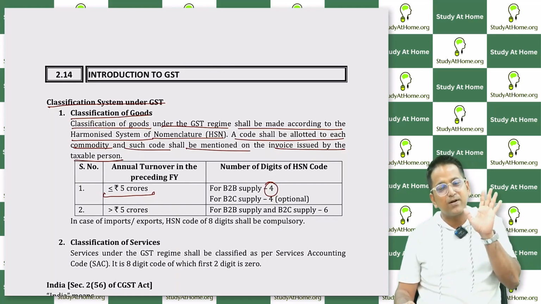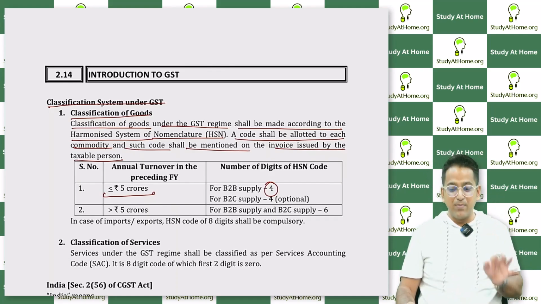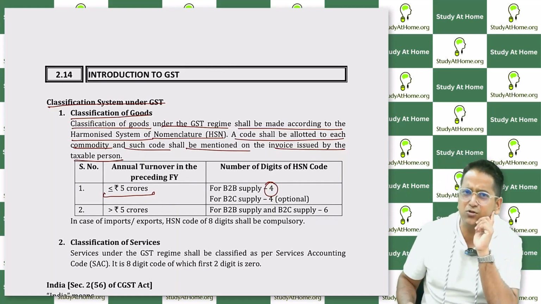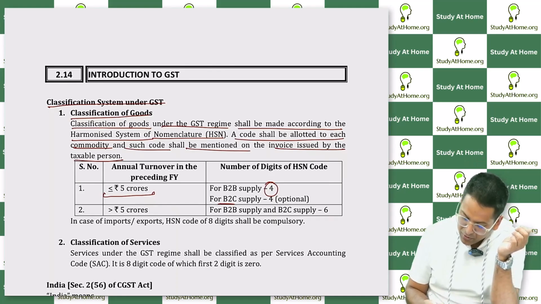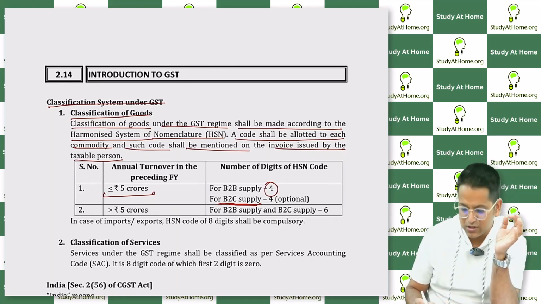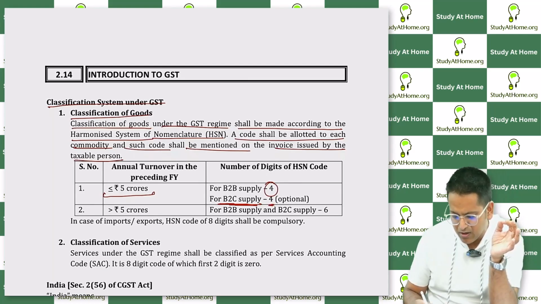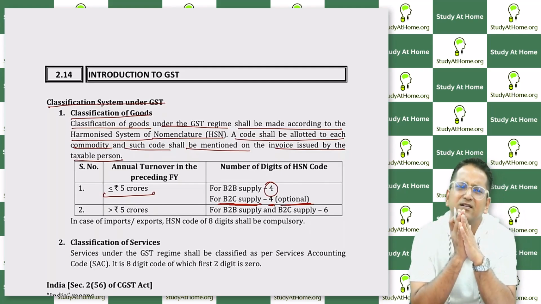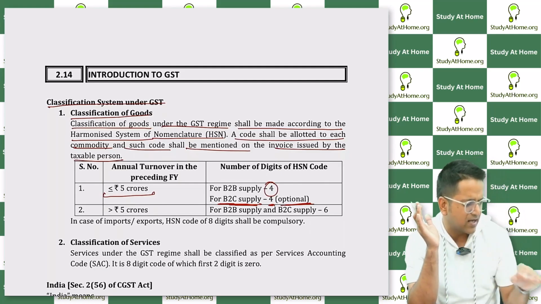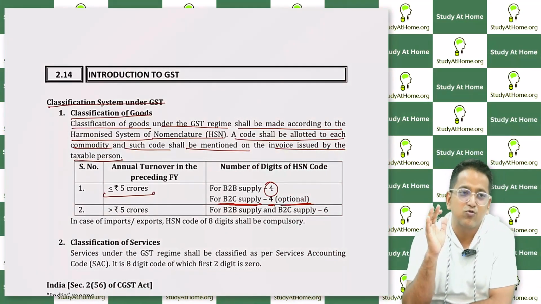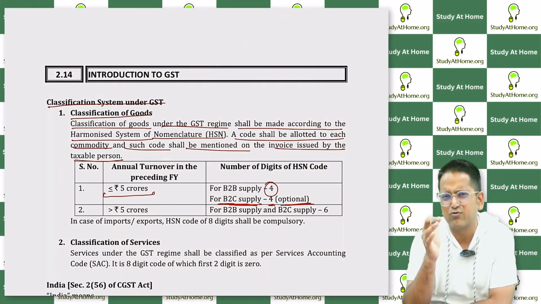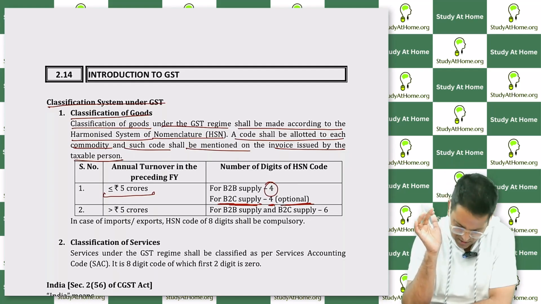Then in the bill, you must write 4 digits of the HSN code. Minimum is 4 digits. If I write 8 digits, then it's very good. The government says write a minimum of 4 digits. If it is a B2C supply, then you can write only 4 digits, but please remember, it is optional. Means if my turnover is up to 5 crore rupees and I do B2C supply, then even if I don't put the HSN code, it will work.